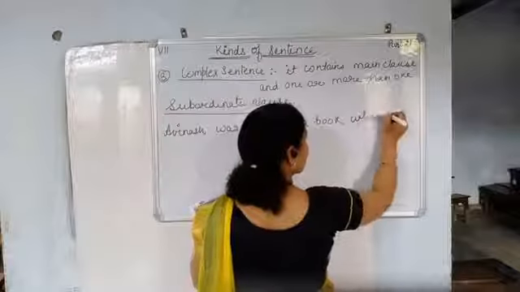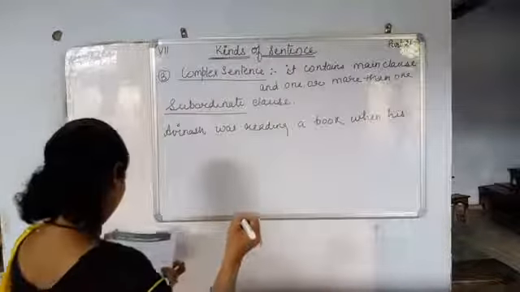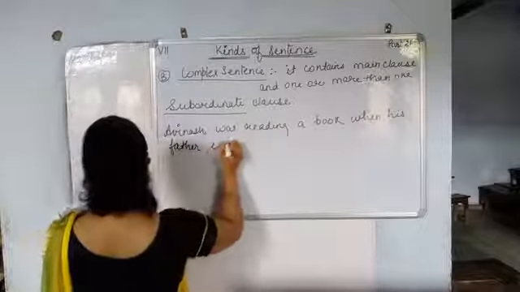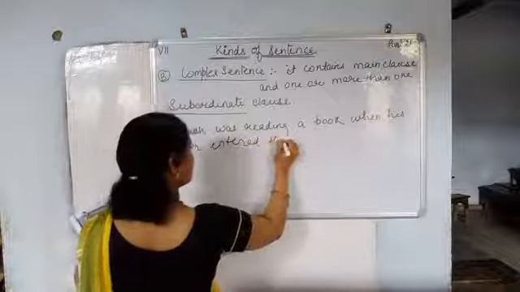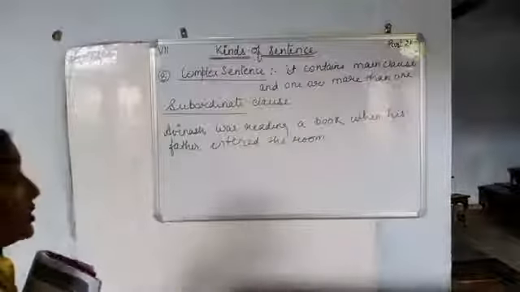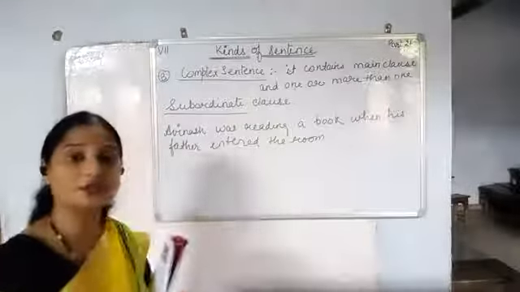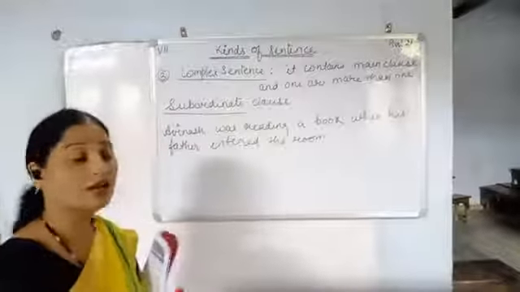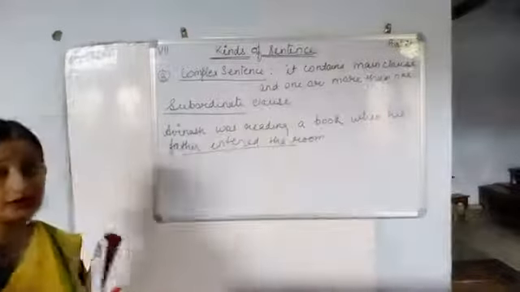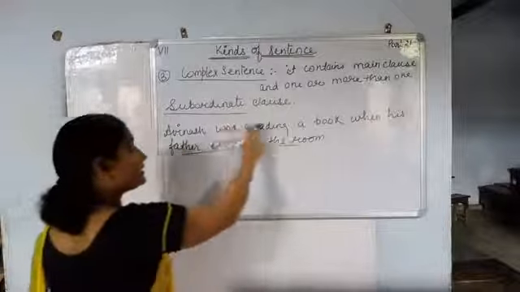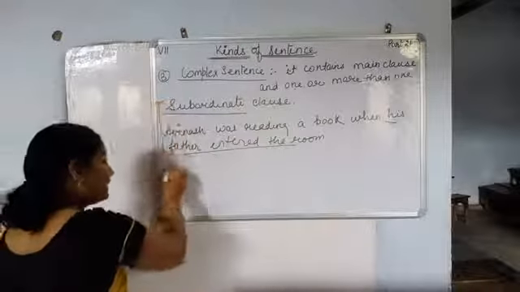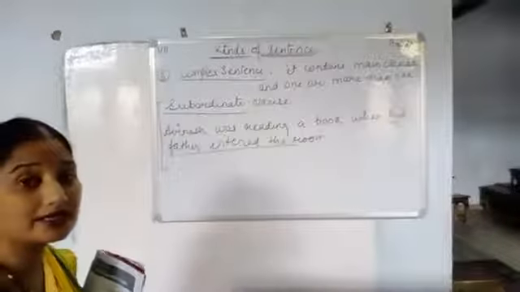When his father entered the room. So this shows that when his father entered the room, Avinash was reading a book. So here, the second part is totally dependent upon the first part. If the first part is the main clause, then this will be the subordinate clause. And together, they are called a complex sentence.